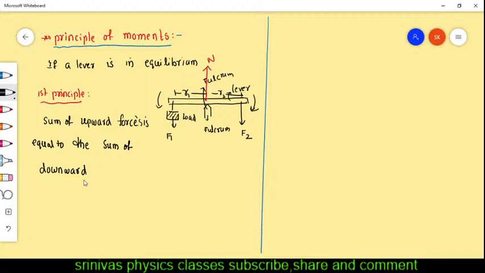It should not be in translational motion. That force should be equal to 0. Sum of upward forces equal to sum of downward forces.